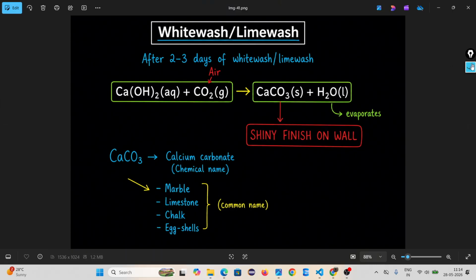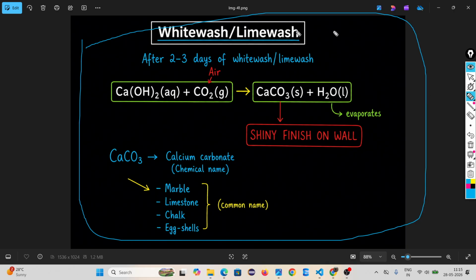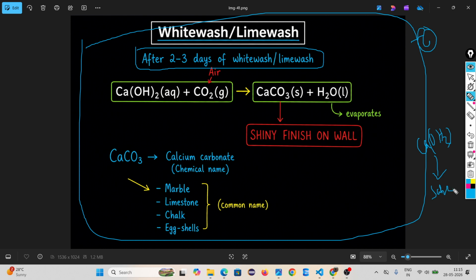And then what happens? Look, it does not come under combination reaction, but it is a common example. Look, whitewash or limewash. After 2 to 3 days of whitewash, what happens? This calcium hydroxide is called slaked lime. This is what we use in our paint, when painting our room. It is white in color.